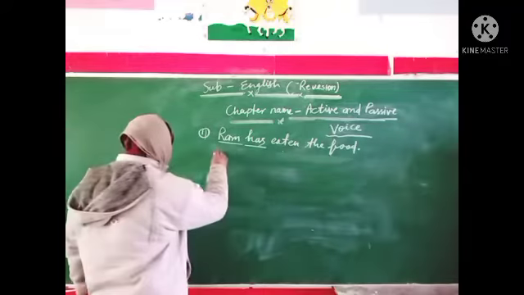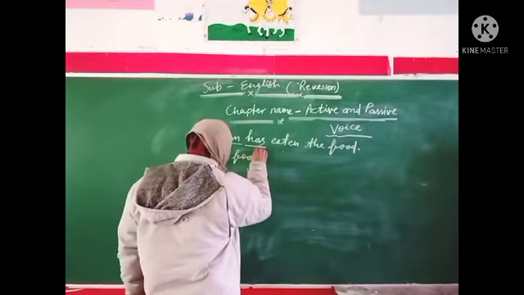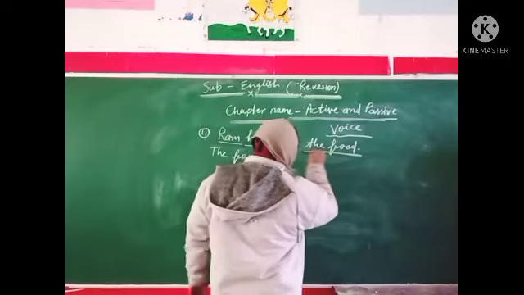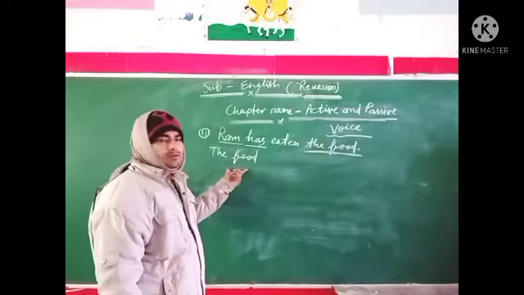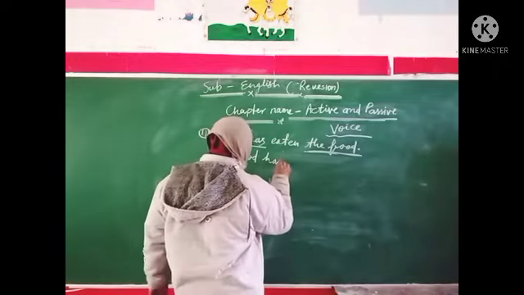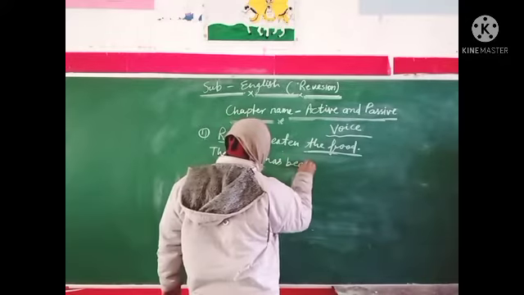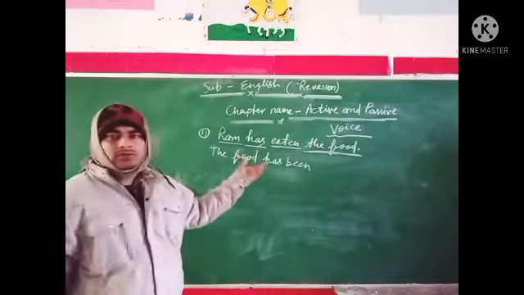See this: the food. This is the object, and this is singular, so we use has been. The food has been, and the third form of the verb.